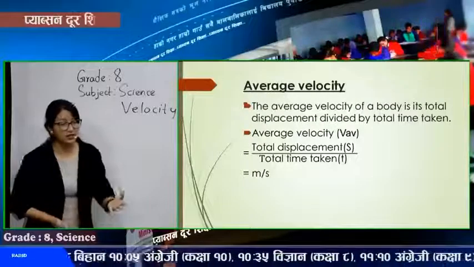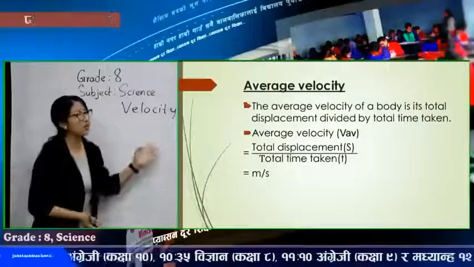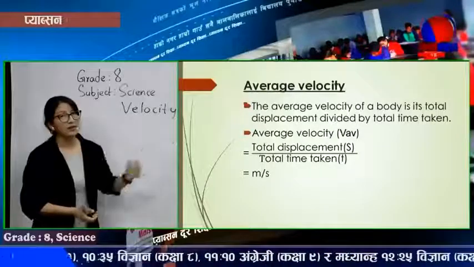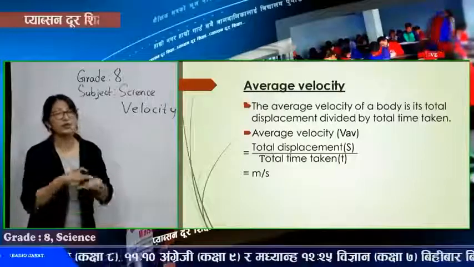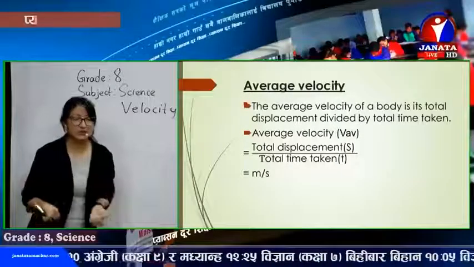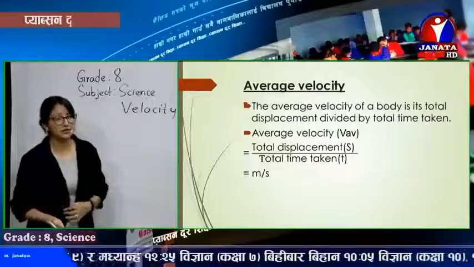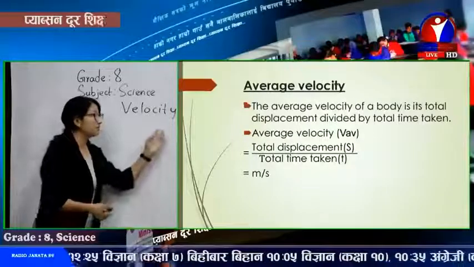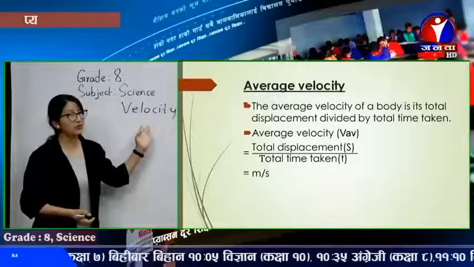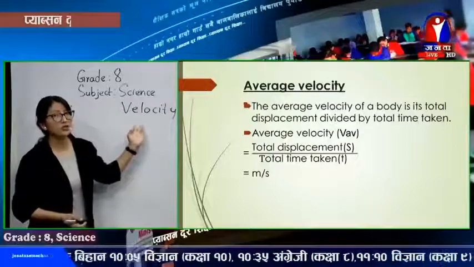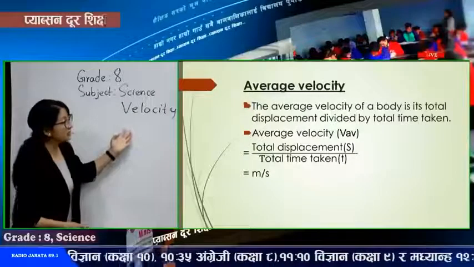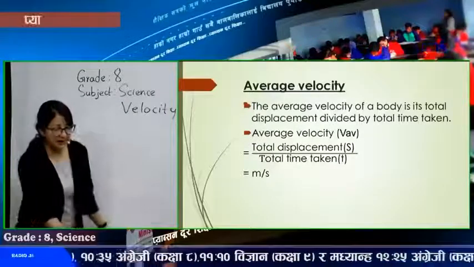Average velocity is the velocity of a body if its total displacement is divided by the total time taken. Average velocity is denoted by V_av, or also by V bar. It's the total displacement over the total time taken.